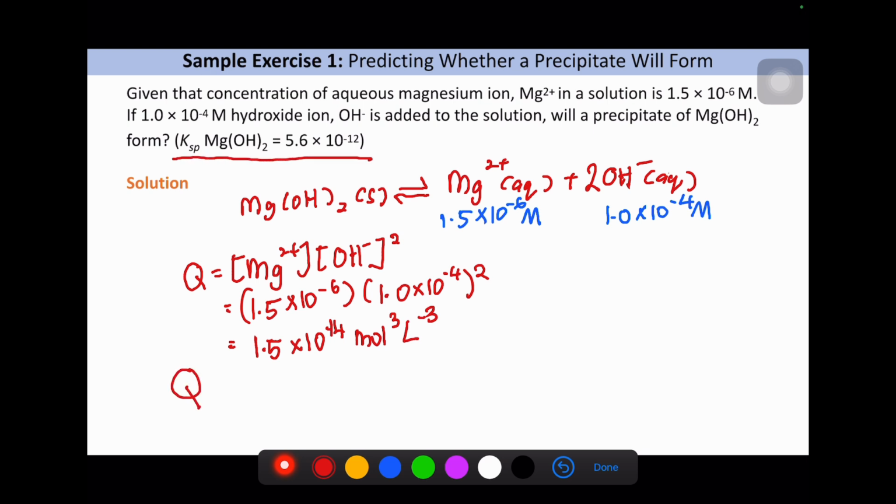So we determine Q is lesser than KSP. When Q is lesser than KSP, that means the solution is unsaturated. So a precipitate of Mg(OH)2 will not form.